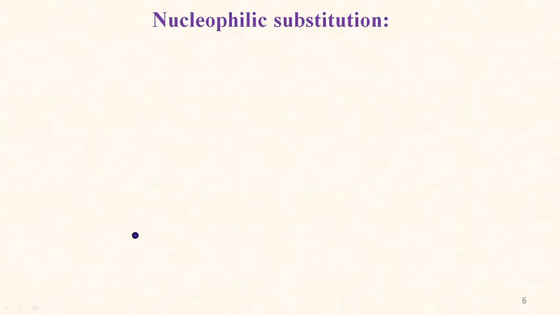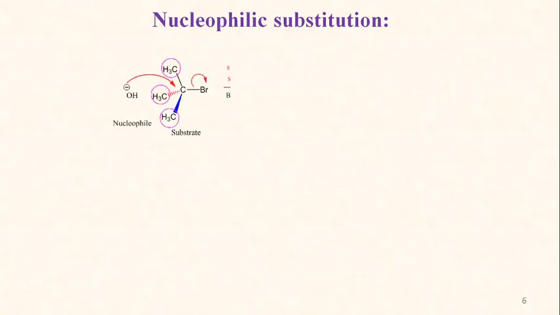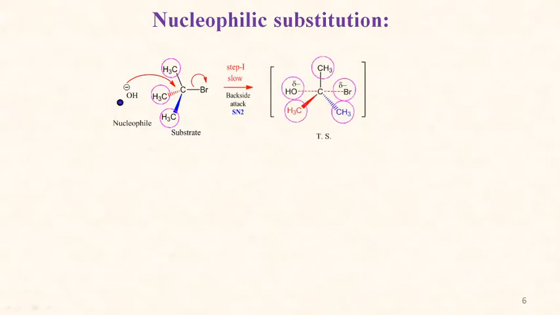Influence of steric effect on nucleophilic substitution. For example, in case of SN2 reaction, the nucleophile attacks from the backside of the leaving group, and then it gives the transition state. As the size of alkyl groups or substituents on the alpha carbon atom increases, the backside attack becomes difficult due to steric hindrance, and the transition state becomes more crowded.